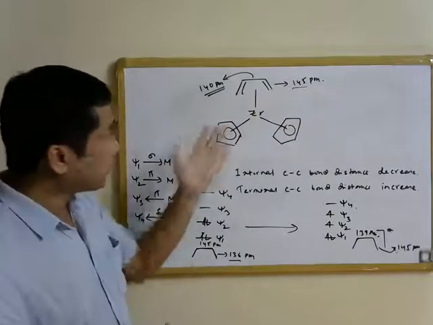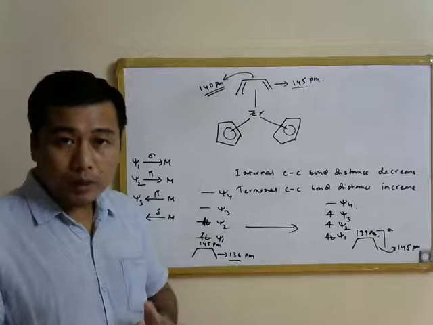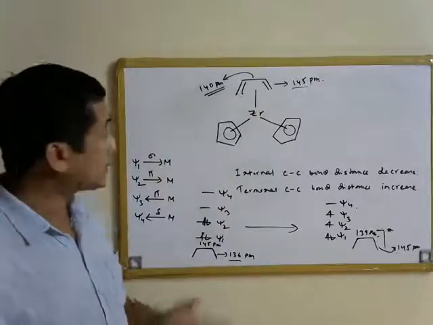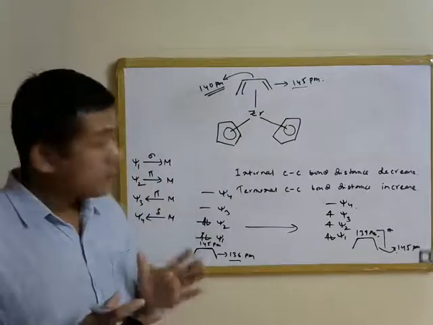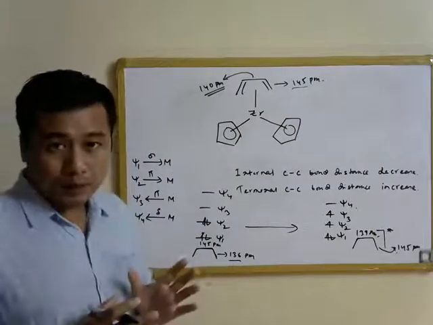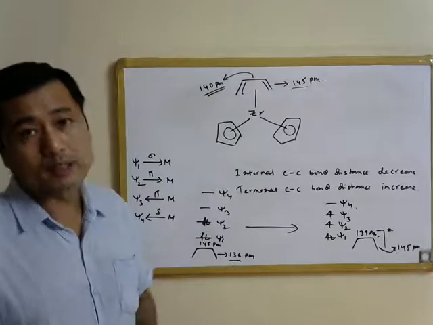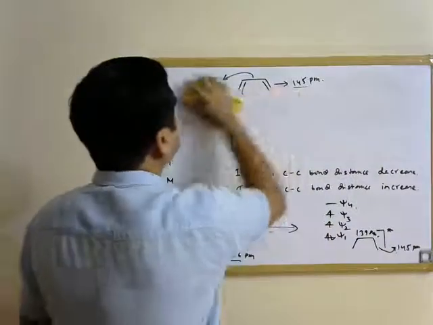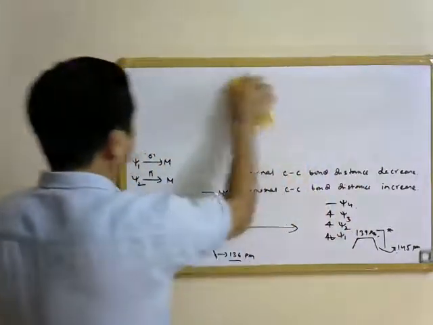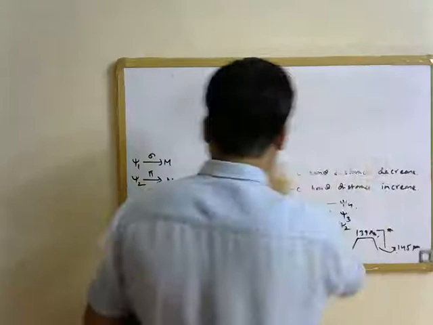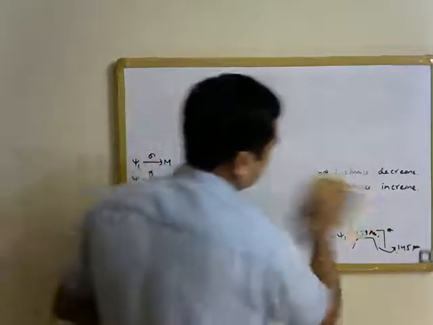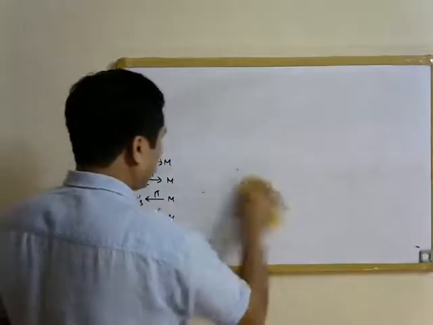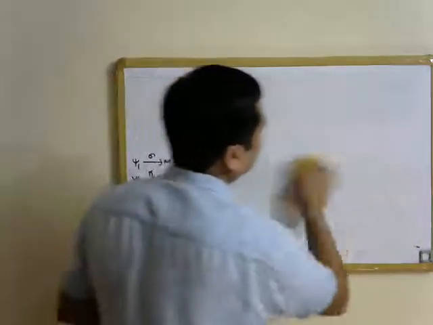The hybridization of the terminal carbon atom essentially is somewhere between sp2 and sp3 because they lose the double bond character to some extent, while for the internal carbon atom, the hybridization is sp2. So this allows us to write two canonical forms for butadiene metal complexes, as we have done in the case of the metal olefin complexes.